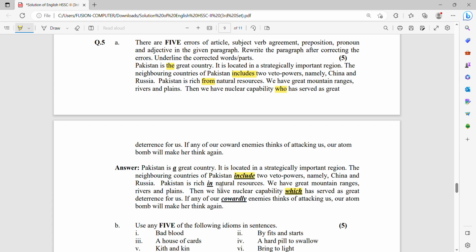Here I am highlighting the area of the corrections. Next is: if any of our cowardly enemies think of attacking us. Cowardly. The word "coward" enemies is not right, it should be "cowardly" enemies. This is an adverb here. Cowardly enemies think of attacking us. Our atom bomb will make her think again.